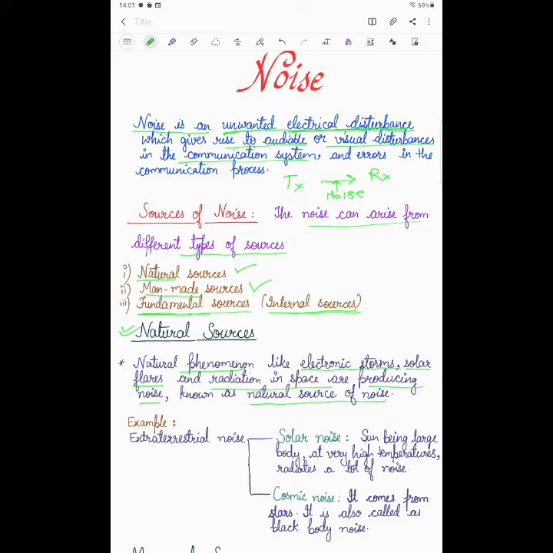It is not artificial, not man-made, and not an internal source. It is generated naturally, which may create problems in the communication. For example, electrical storms, solar flares, and radiation in free space may create problems in the communication. That's why it is called the natural source of noise.